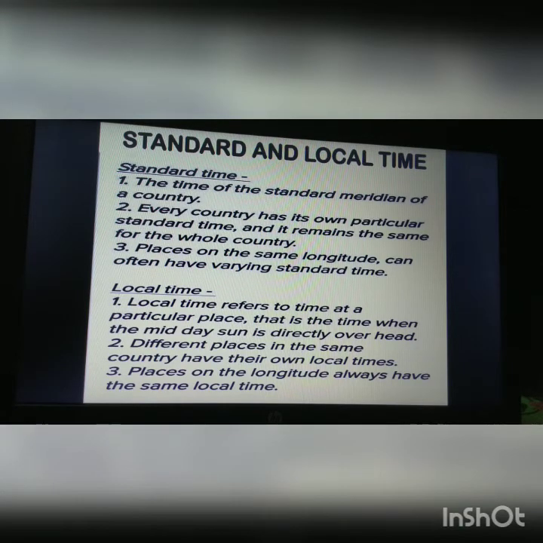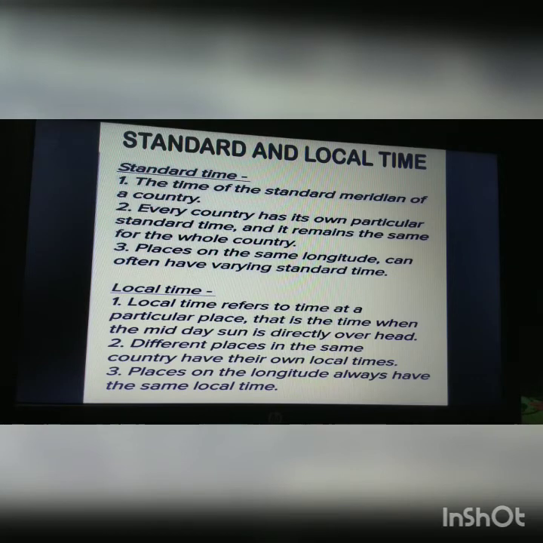So what is standard time? The time of the standard meridian of a country is known as the standard time. We take the middle point of a country or the time zones and make it a standard time. Every country has its own particular standard time, and it remains the same for the whole country, as I have given you the example of India. Places on the same longitude can often have varying standard time. Why, having the same longitude, are they still varying? Because they are divided into time zones.